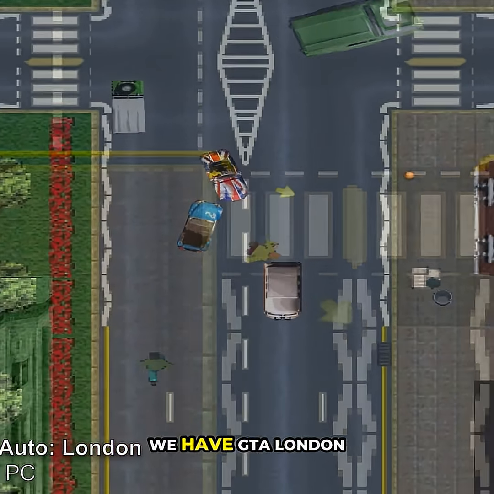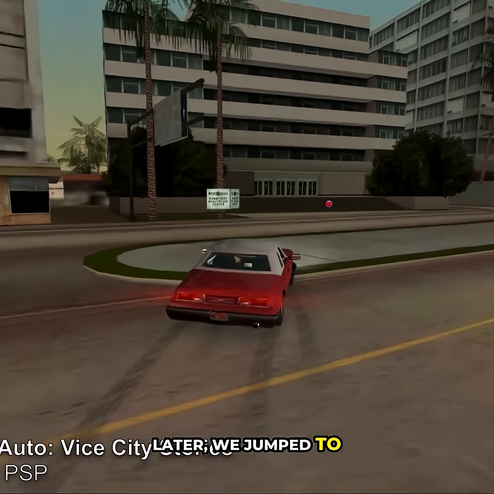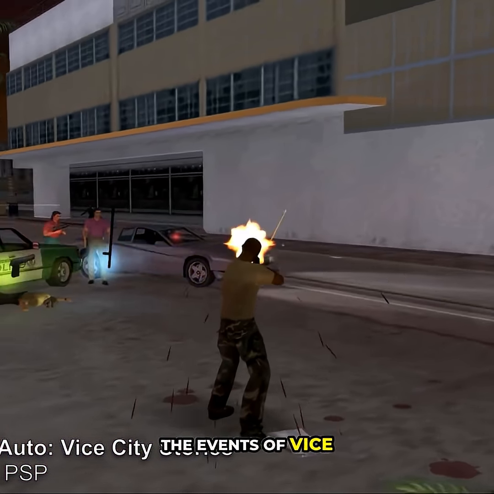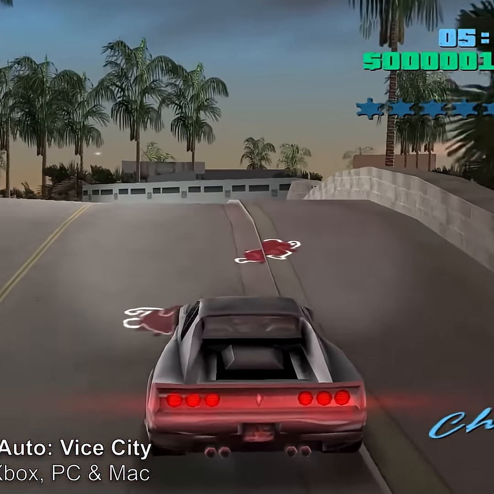Then 8 years later, we have GTA London 1969, also set in London. Then about 15 years later, we jump to Vice City Stories, which is set in 1984, following Victor Vance before the events of Vice City. Then 2 years later, we have the legendary GTA Vice City set in 1986, also in Vice City.